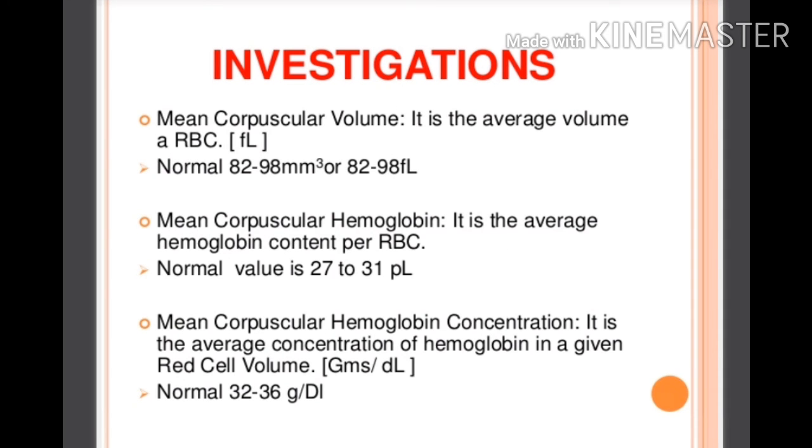Mean corpuscular volume is the average volume of an RBC. Normally it is 80 to 98 cubic micrometers. Mean corpuscular hemoglobin is the average hemoglobin content per RBC. Normal values are given. And mean corpuscular hemoglobin concentration is the average concentration of hemoglobin in a given red cell volume. Normal values are given. You have to remember these values, they are important.